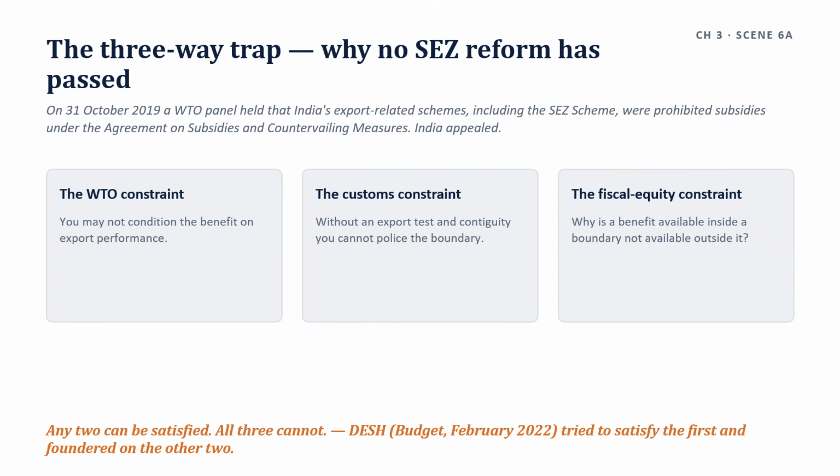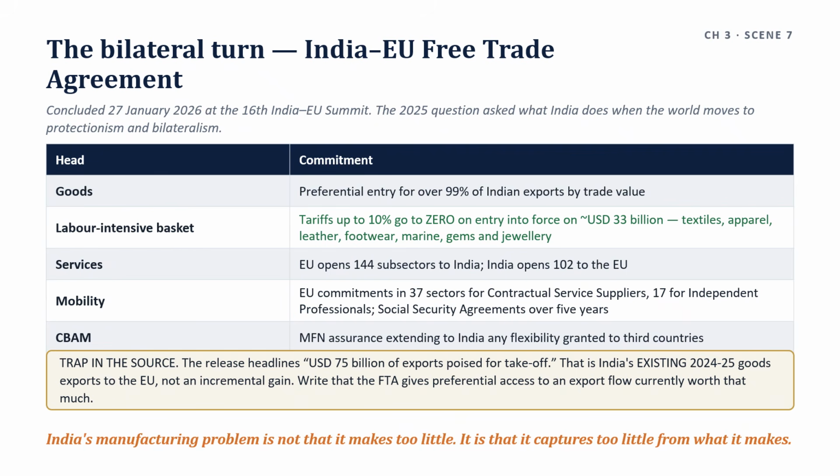And the constructive half is from enclave to cluster. An enclave asks what rules apply inside the fence. A cluster asks what capabilities exist in this place. From the Economic Survey's own box, China's Greater Bay Area generates 35% of national exports and 11% of GDP on under 1% of the land.